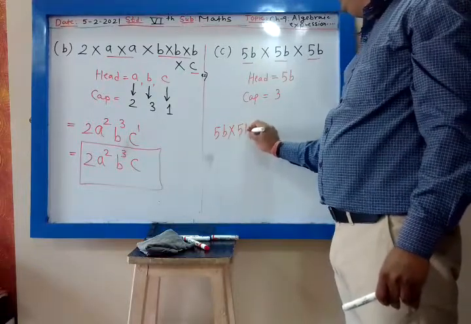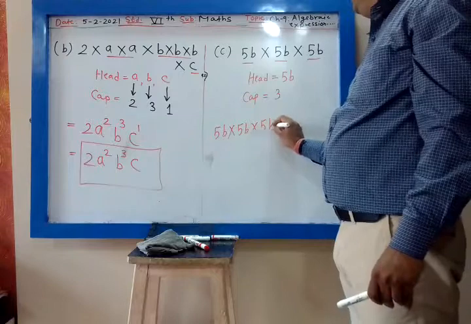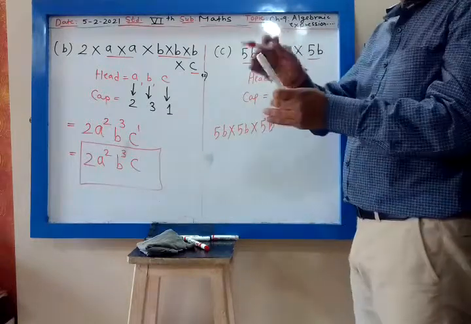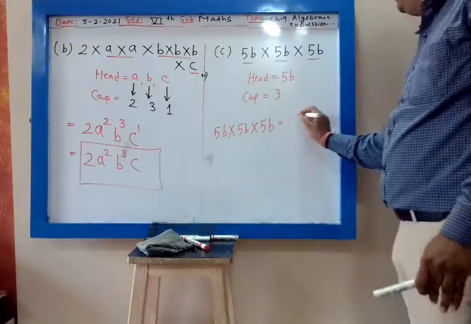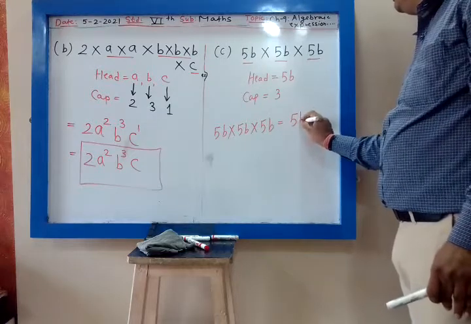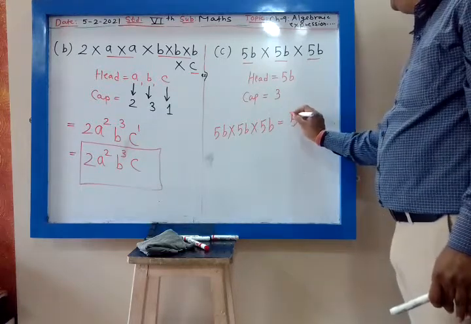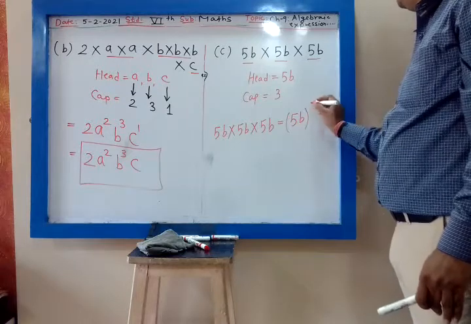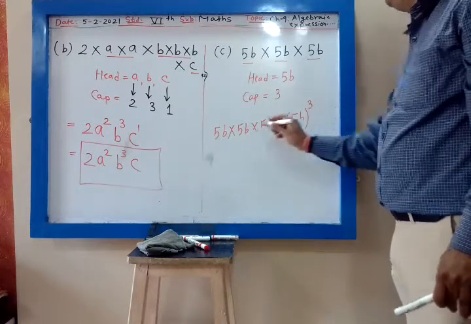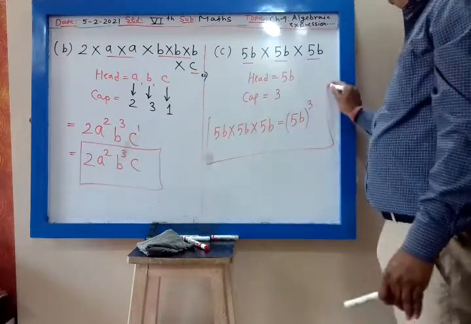So the final answer, 5b into 5b into 5b, will be head raised to cap. Place a cap over the head. Head is 5b. Now place the cap, which is 3. So 5b you write in the bracket, raised to the cap 3.